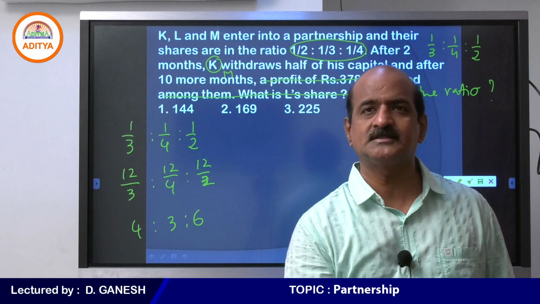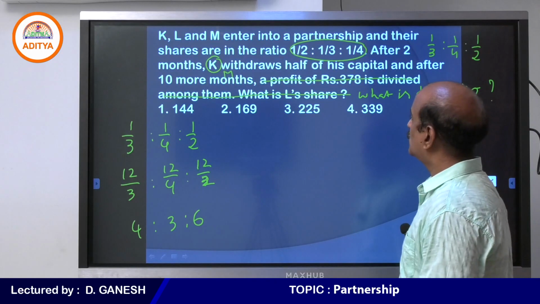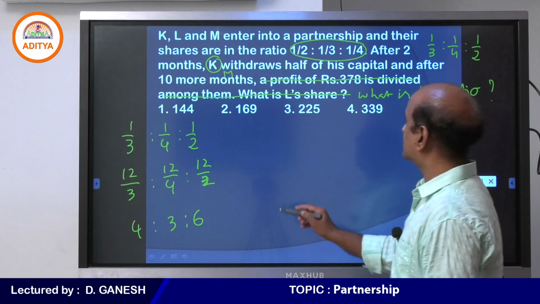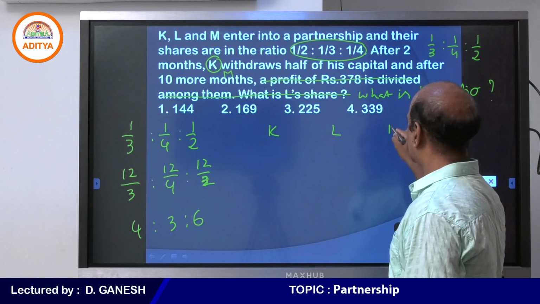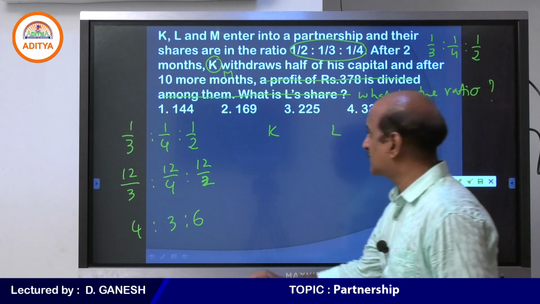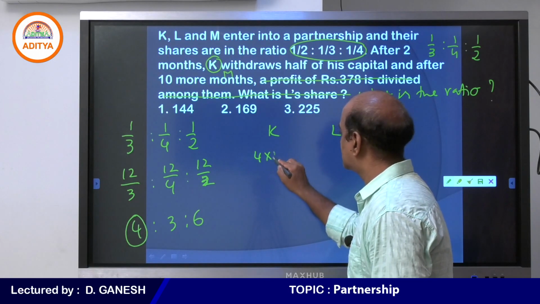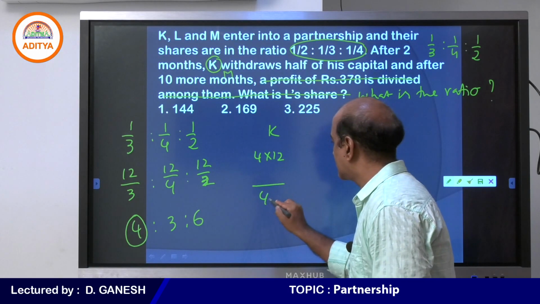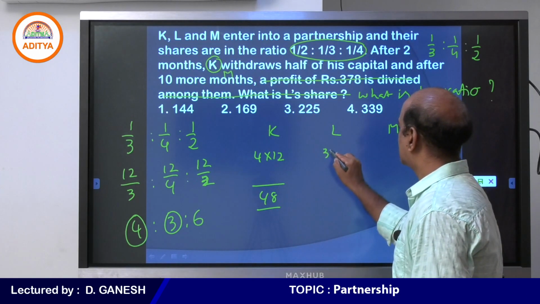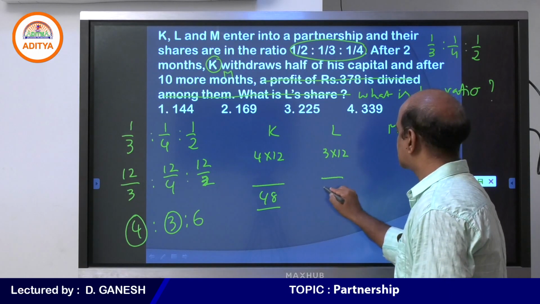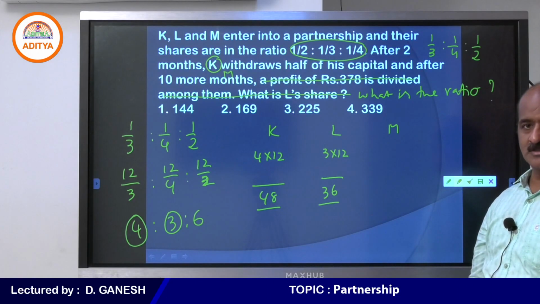Tell me, is there any disturbance? Is anyone missing in between? Yes. Who is missing? After 2 months, M withdraws. No change in K, no change in L, but there is a change in M. Tell me, with an amount of 4 parts, K continues for 12 months, 4 into 12 is 48. With an amount of 3 parts, L continues for 12 months, 3 into 12 is 36, that is about K and L. Now we need to see what about M.